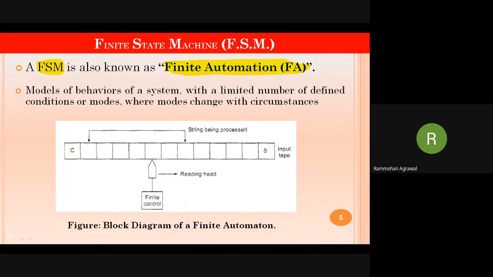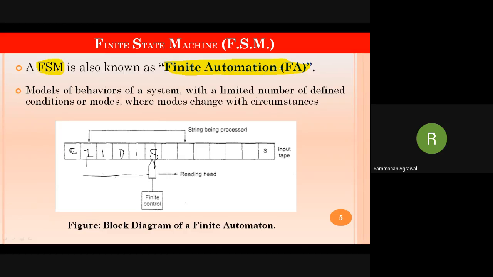That 1101 will be given as input here, 110 and 1, and this starting character, denoted by C, is the dollar prompt symbol. So the system knows that the PIN of the user is 1101.